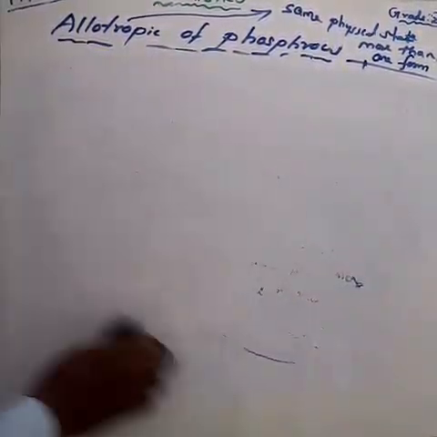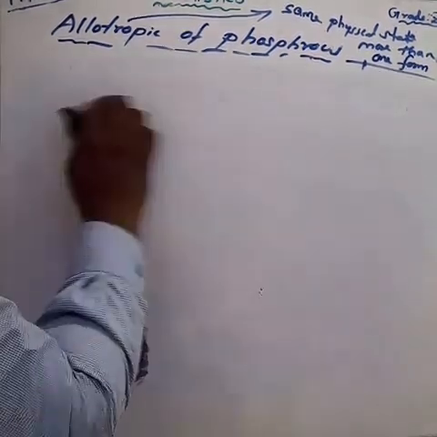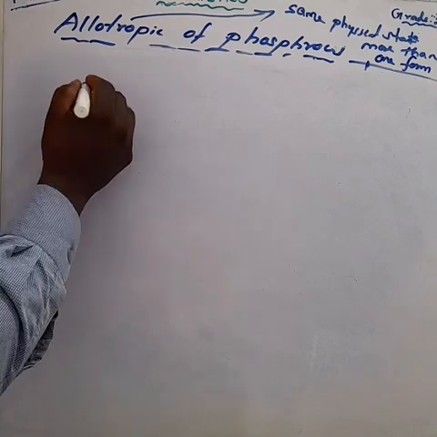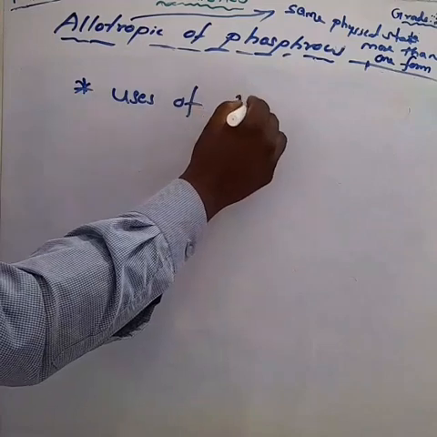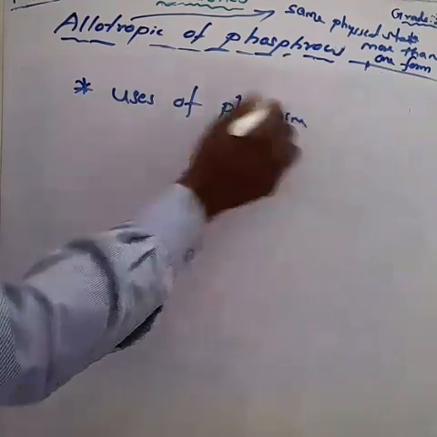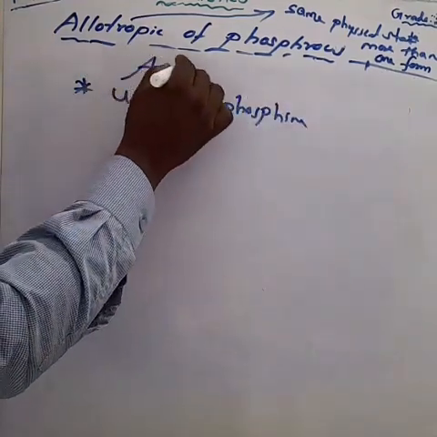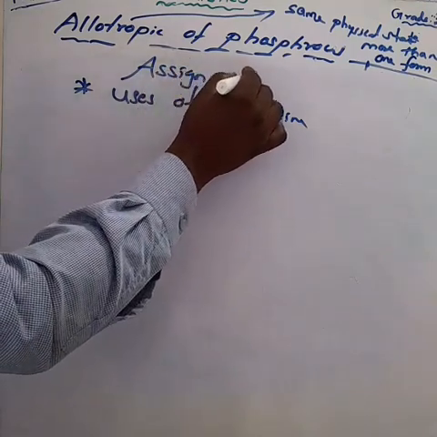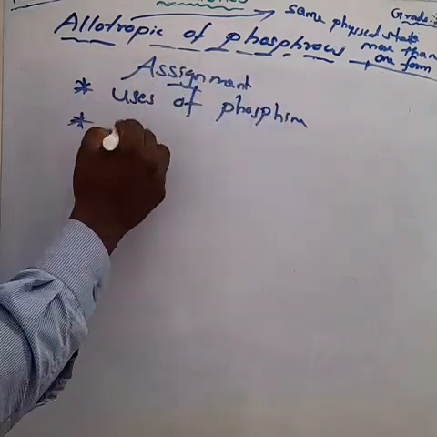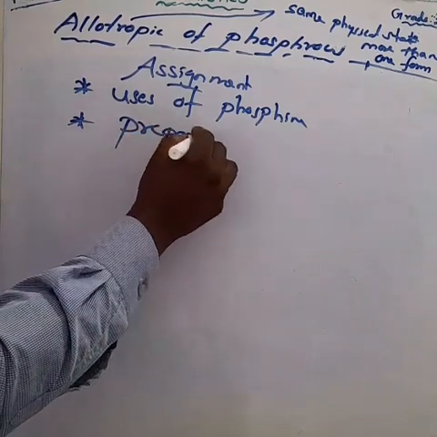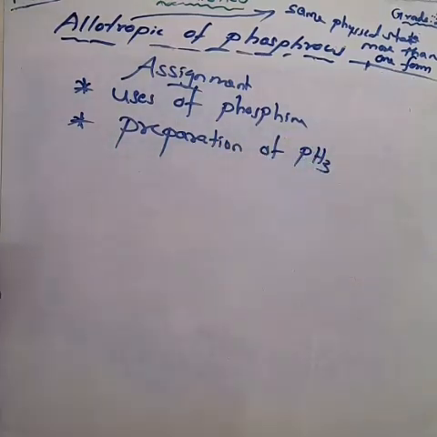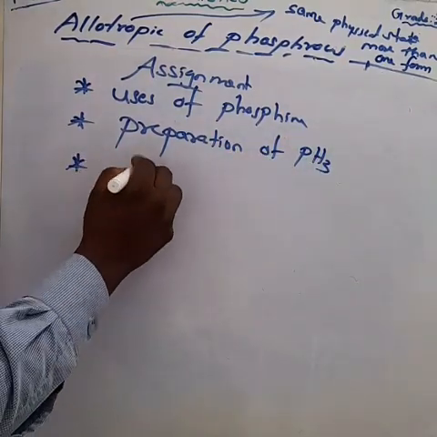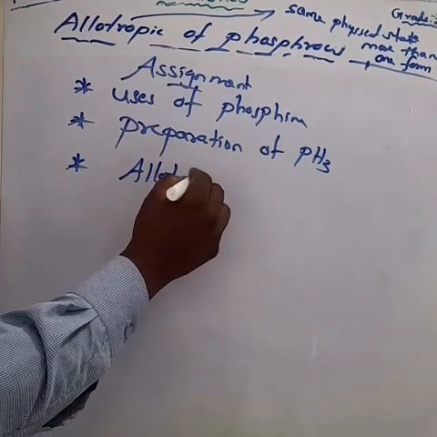So this area we discussed today. Please all of you take down the assignment. Which assignment am I giving? First one, uses of phosphine. Second one, preparation of phosphine. Third one, allotropic forms of phosphorus.